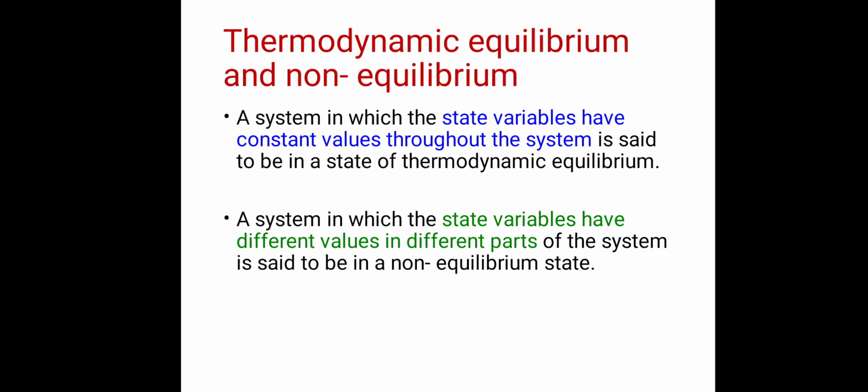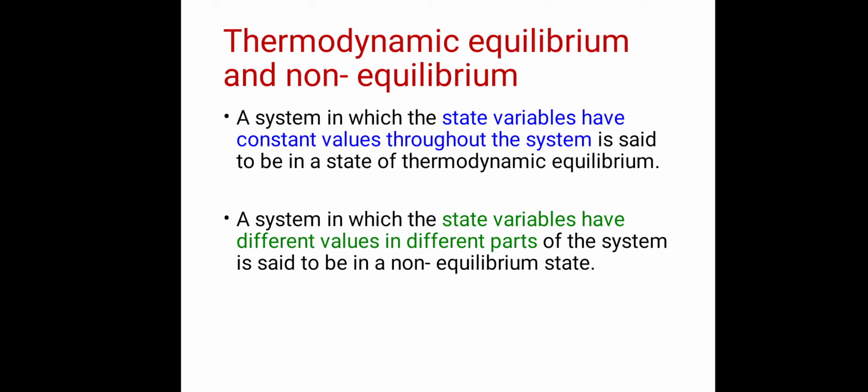Now next important definition is thermodynamic equilibrium and non-equilibrium. We have to study this definition carefully. A system in which the state variables have constant values throughout the system is said to be in a state of thermodynamic equilibrium.